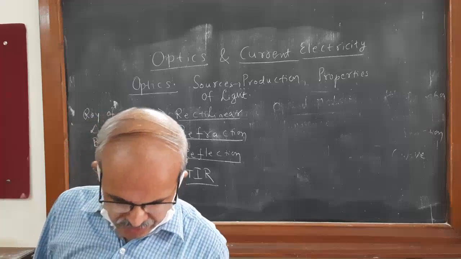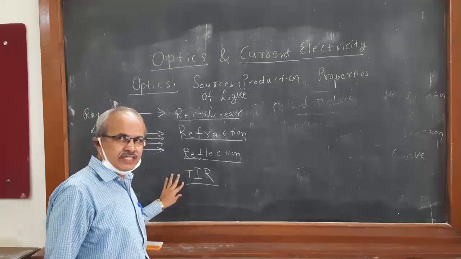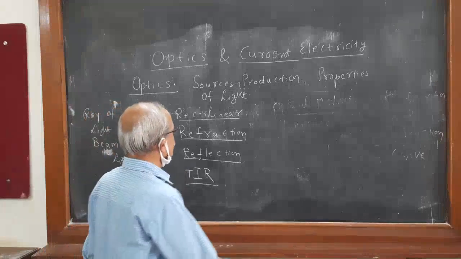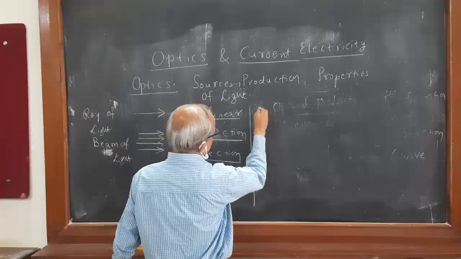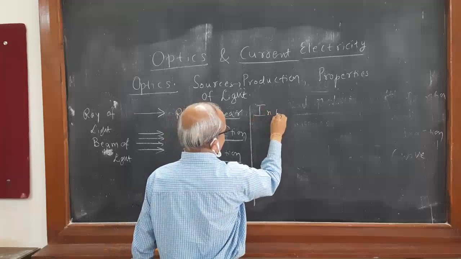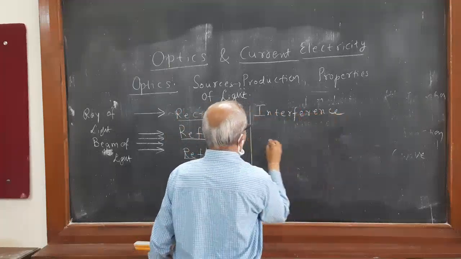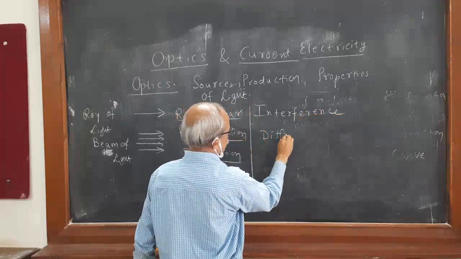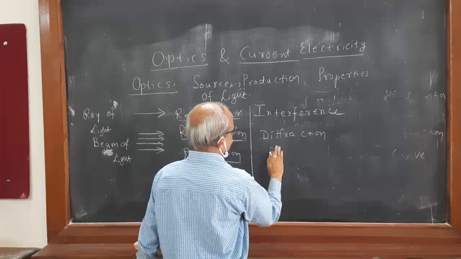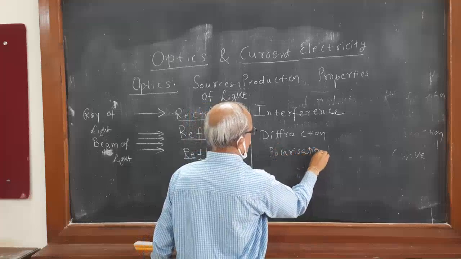So here the properties like refraction, reflection, total reflection, you might be knowing. I will not go into detail about this, and also some basic concepts like interference, diffraction, polarization, you must know.